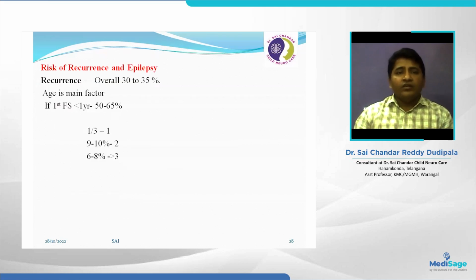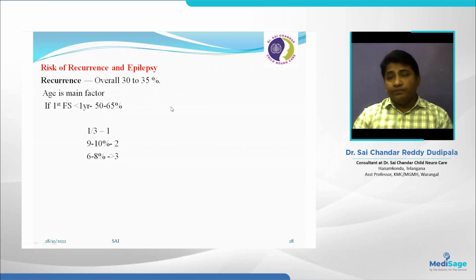If febrile seizure is there, many parents will ask: will my child get a second episode of seizures? How many episodes? Up to how many years can this child get seizures? Second, is this epilepsy or not? How many years do we need to use this medication? Overall recurrence is 1/3. If any child has a seizure, 30 to 35% of children can have a second episode. That means the remaining 65 to 70% of children don't have seizures, right? So we need to tell them clearly there is a 30% chance.